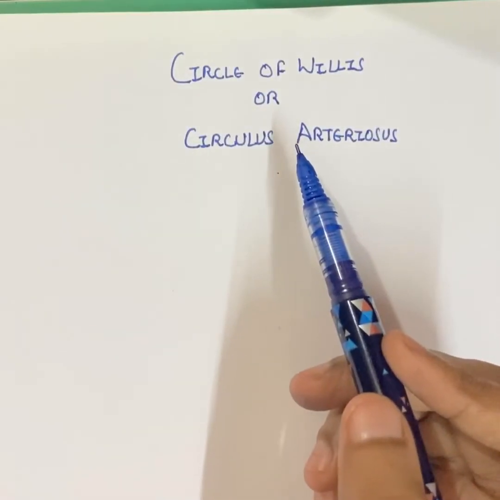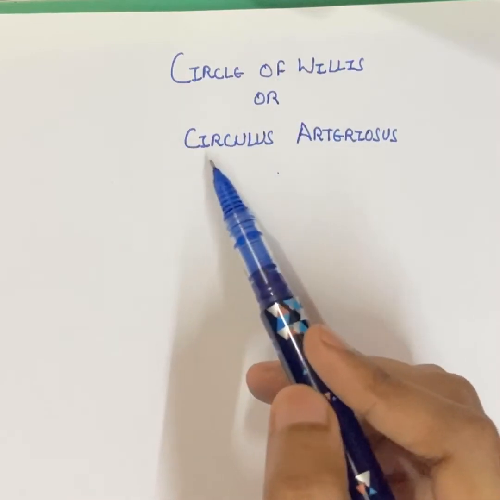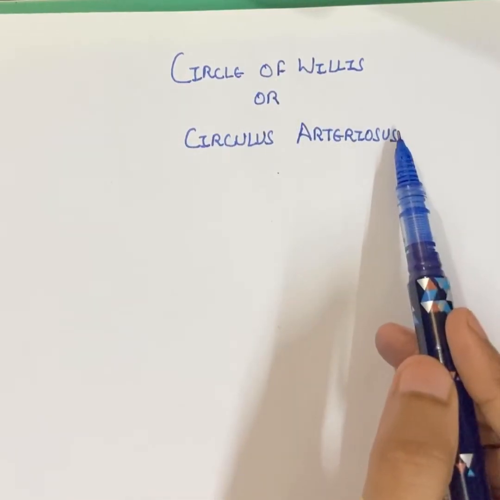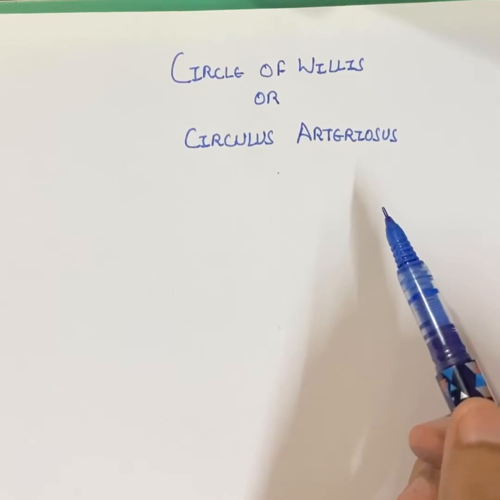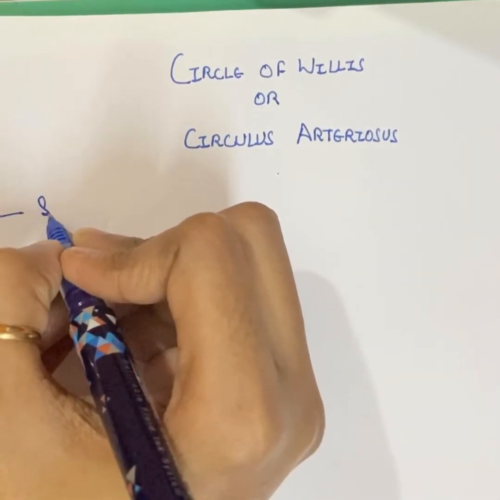Hello everyone, today I am going to tell you about the Circle of Willis. Circle of Willis is also known as Circulus Arteriosus. Basically, it is an arterial circle situated at the base of the brain in the interpeduncular fossa.